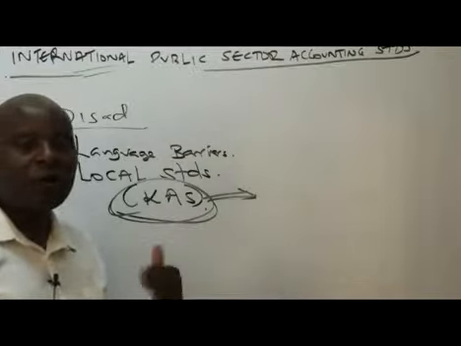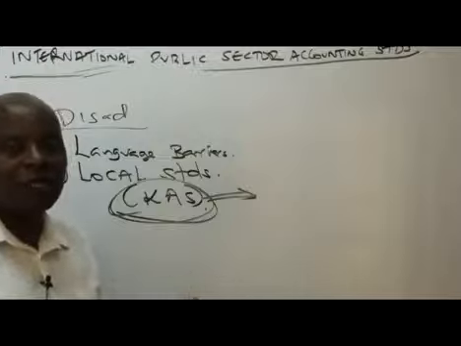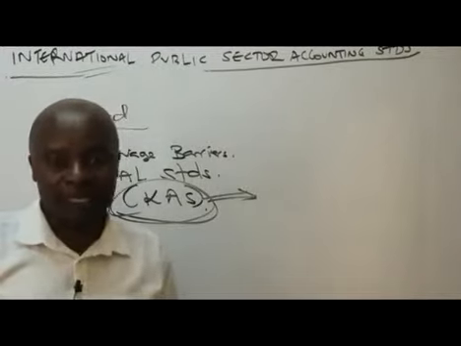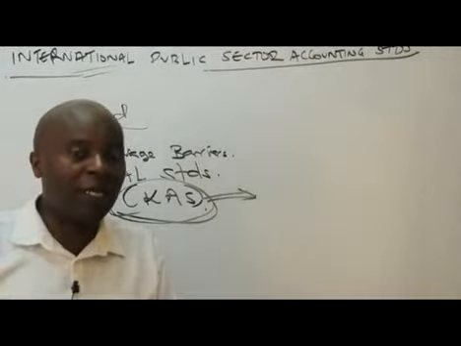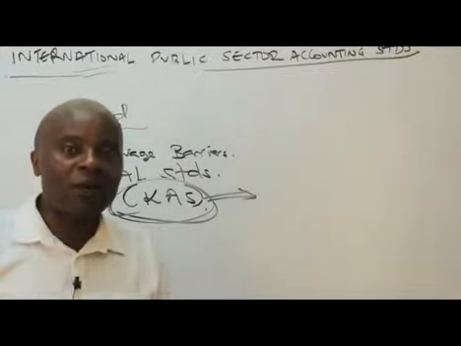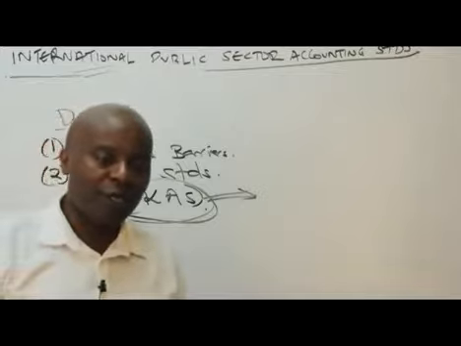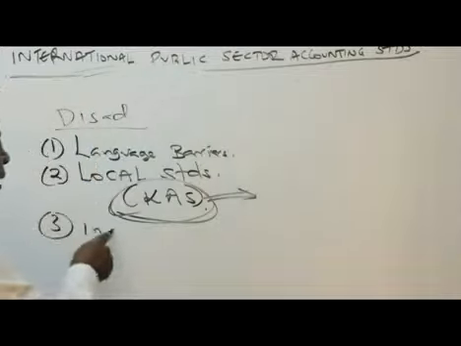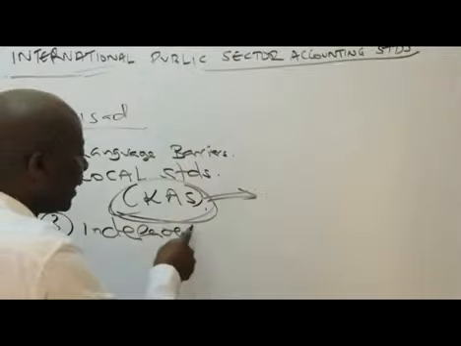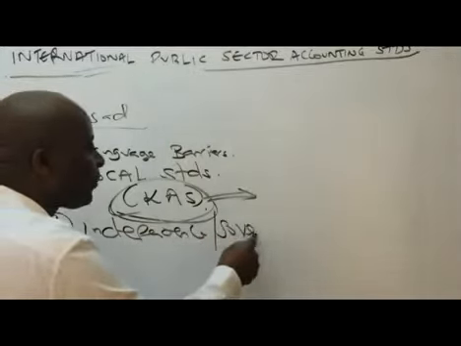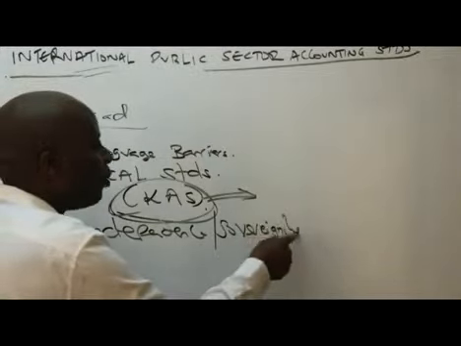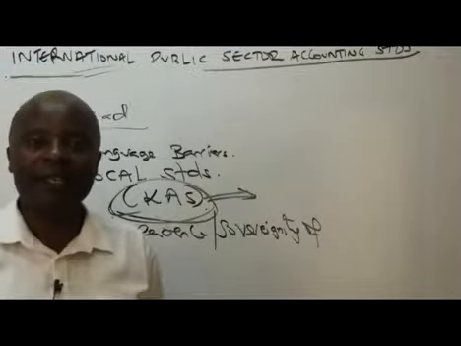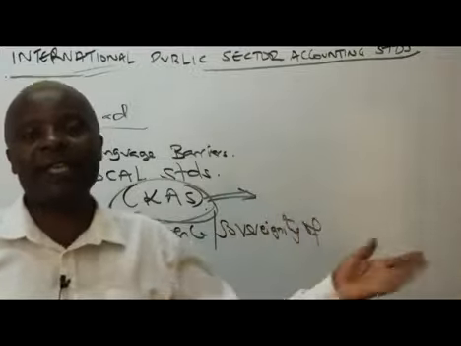If we were to smoothen everything for IPSAS to take place quite easily, then we must do away with local standards. But for now, they are there. So many countries still are running their local accounting standards. Very good. So I hope this is making sense. And then we have, ladies and gentlemen, the concept of independence, or sovereignty of countries. Countries feel that they're independent. Why should you force us to adopt these international themes?